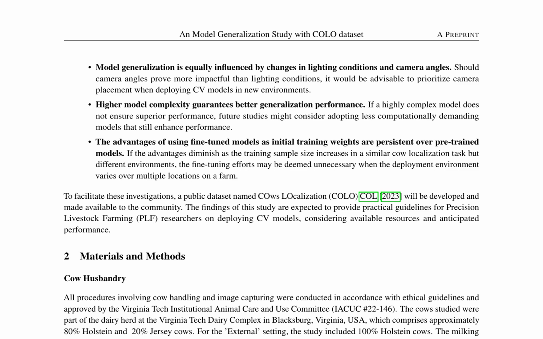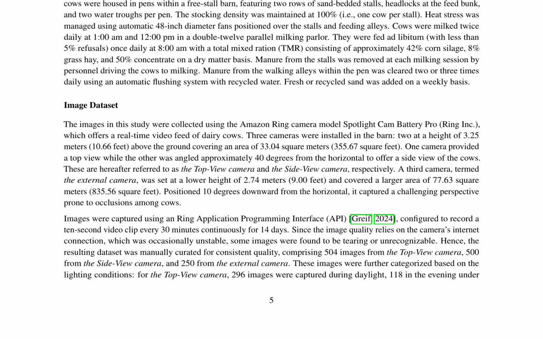This study explores the generalization of computer vision models in cow localization tasks, focusing on the impact of lighting conditions and camera angles. The findings suggest that both factors equally influence model generalization, with higher model complexity guaranteeing better performance. Fine-tuned models offer persistent advantages over pre-trained models, especially when training sample sizes are limited. A new dataset, COLO, is being developed to facilitate these investigations and provide practical guidelines for precision livestock farming researchers deploying CV models.